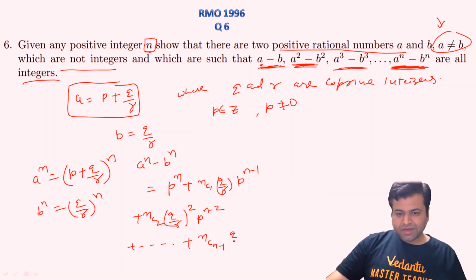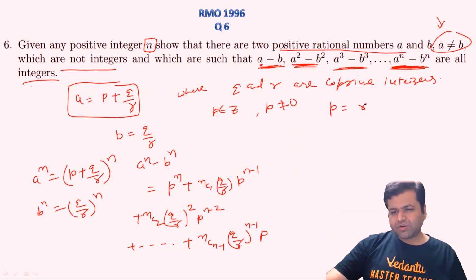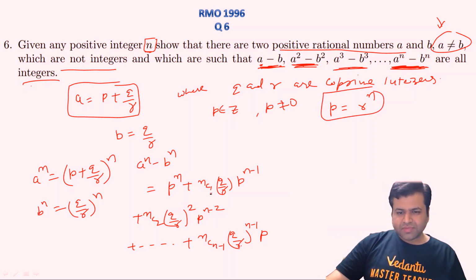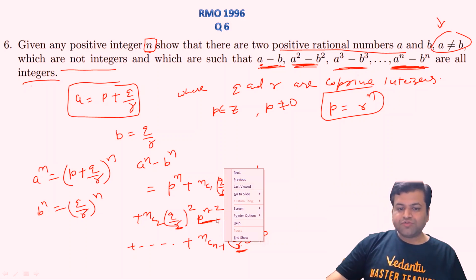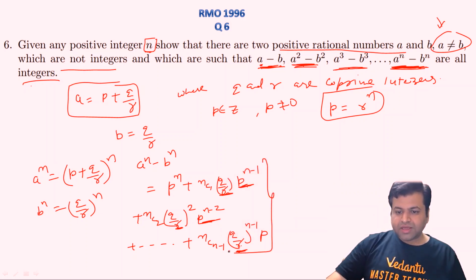Now all these terms will be integers if R power n minus 1 is divisible by P. So if I assume P to be a factor of R power n, then R will get cancelled with P power n minus 1, R square with P power n minus 2, and R power n minus 1 will be cancelled with P. So we get an integer.